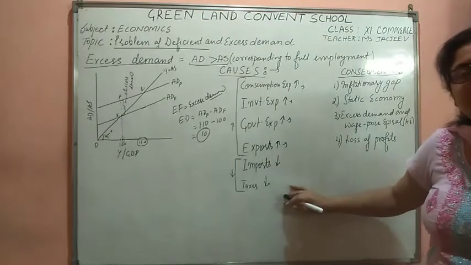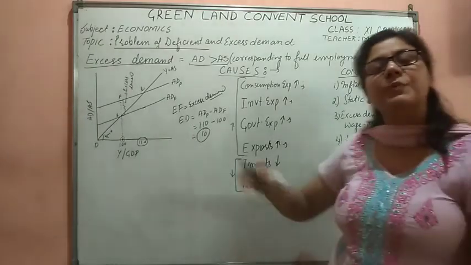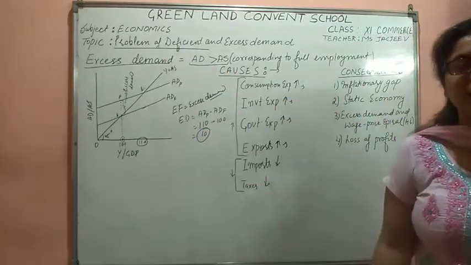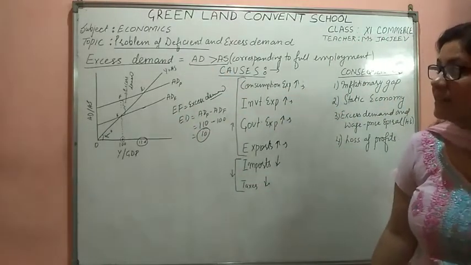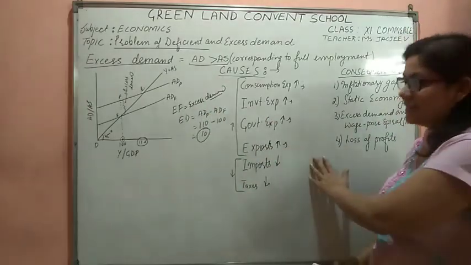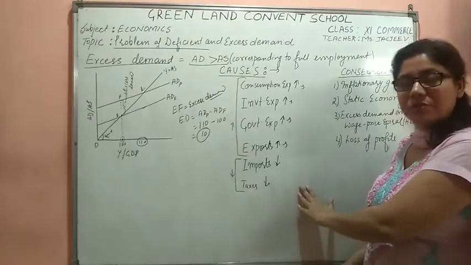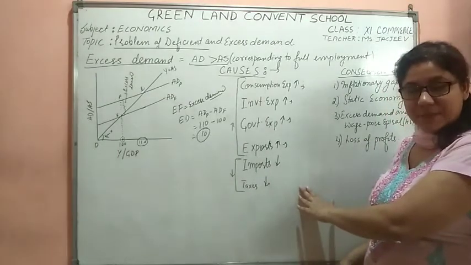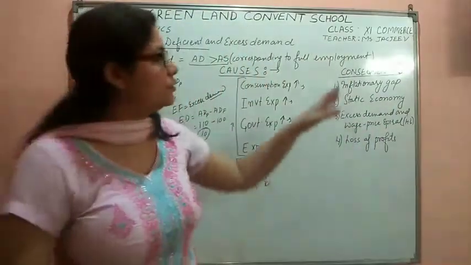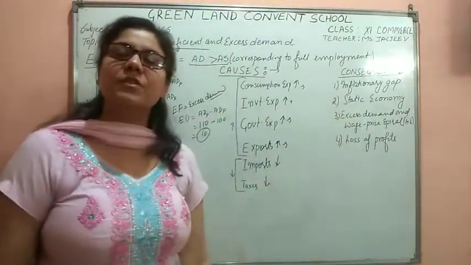So our disposable income would be 100 rupees that I would be spending in the economy, and there would be demand in the economy, so that would be resulting in the excess demand. So in this way we are going to learn the causes of excess demand. Fine. Now students, let's do the consequences of excess demand also.